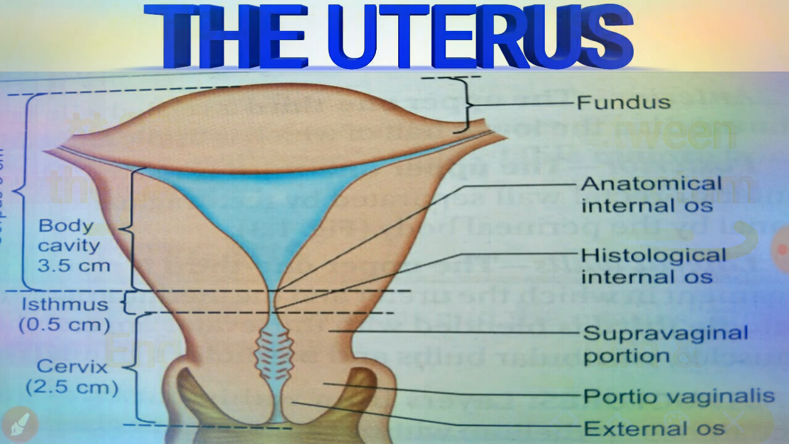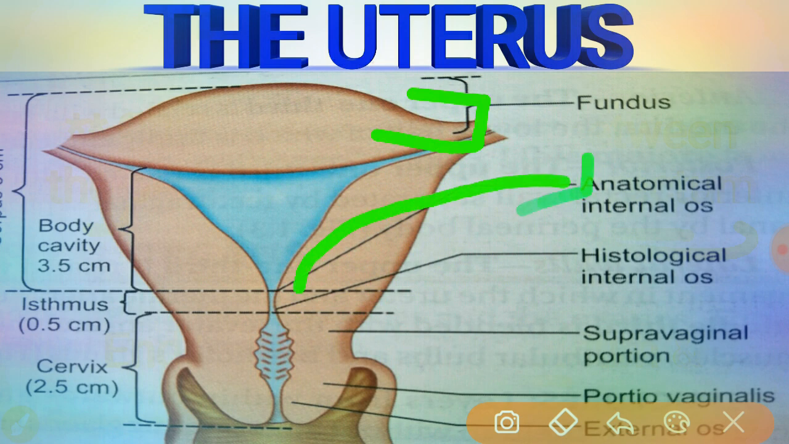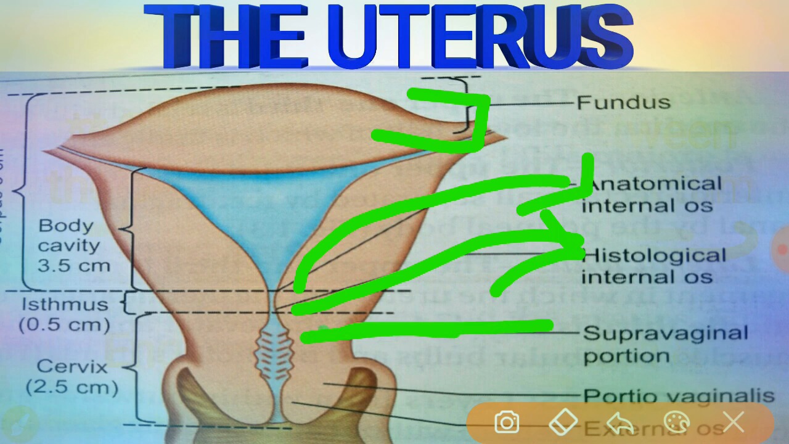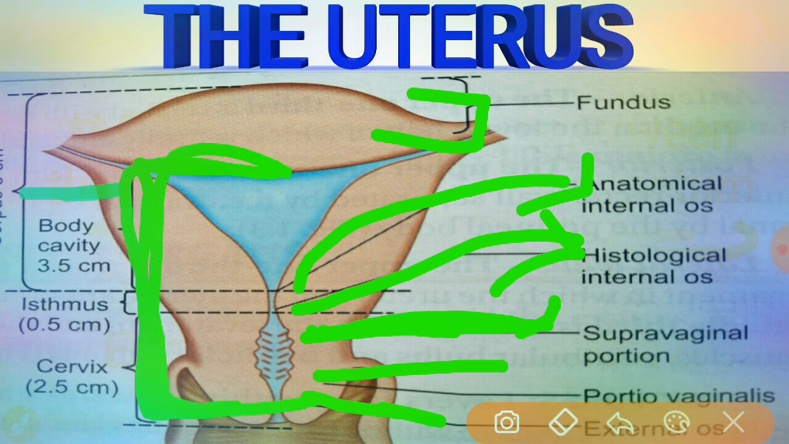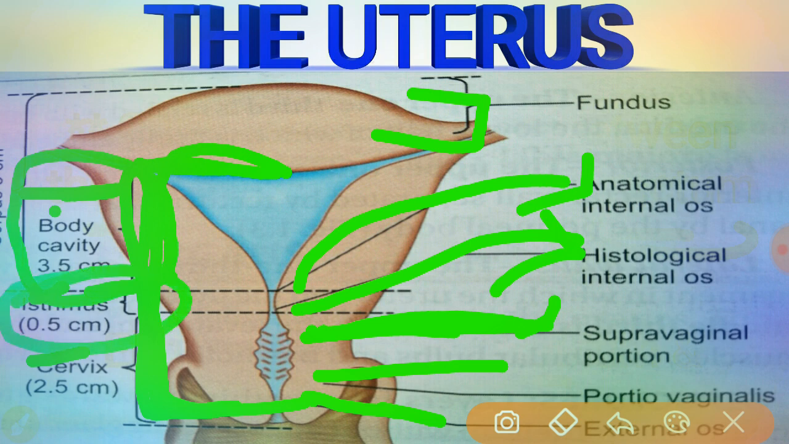See here, this is the picture of the uterus. This is the fundus, and this is the anatomical internal os, with the histological internal os also present. We know there is an external os and an internal os. This empty portion is called the supravaginal portion. Then the portio vaginalis and the external os. The uterus has three parts: the body, the isthmus, and the cervix. The body is approximately 3.5 centimeters, the isthmus approximately 0.5 centimeters, and the cervix approximately 2.5 centimeters.